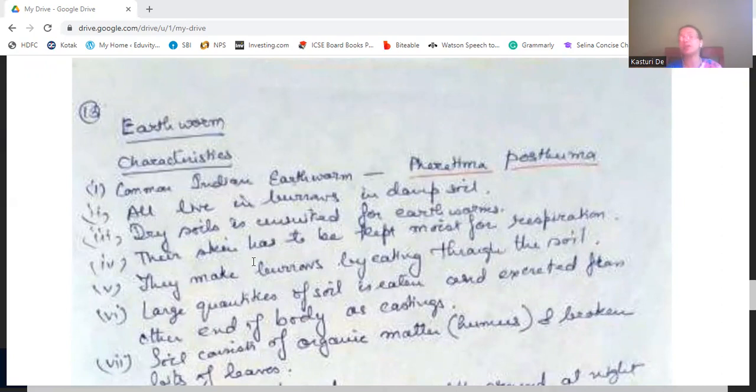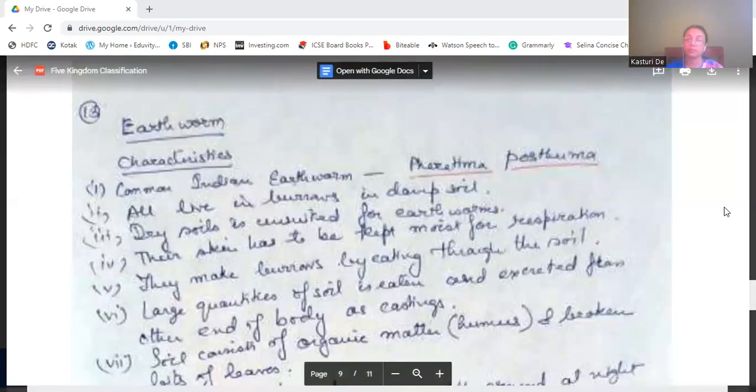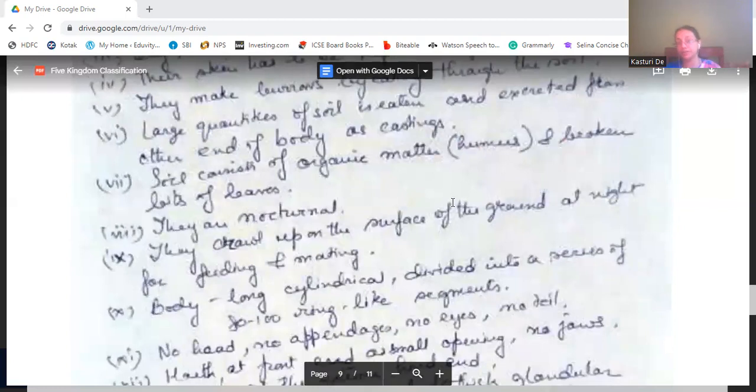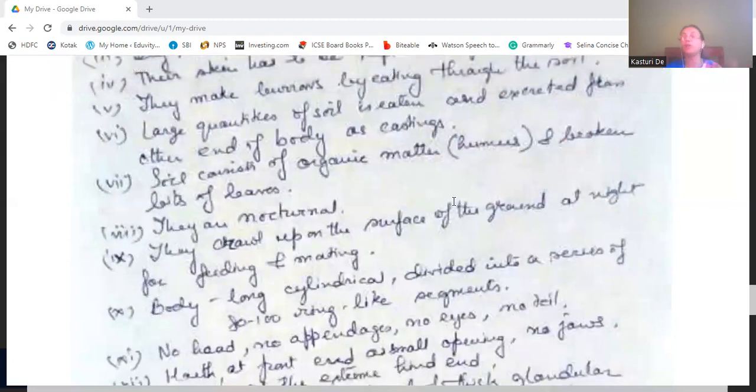By this they will make a burrow inside the soil layer, and make the soil fertile. The organic matter which they release contains humus and also some broken bits of leaves, which will make the soil more fertile and loose, so that it can be aerated. That will help plants to grow. They are generally nocturnal and crawl up to the surface of the ground at night for feeding and molting. Generally they are bisexual, but they need two of them for mating.